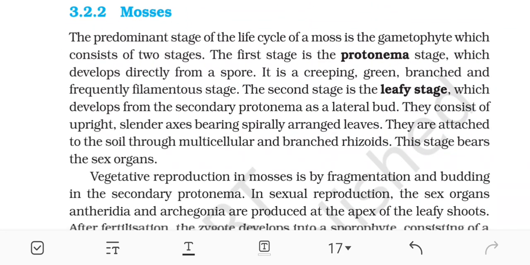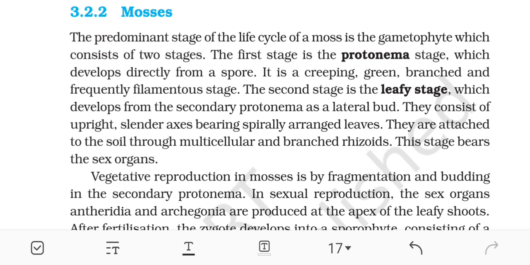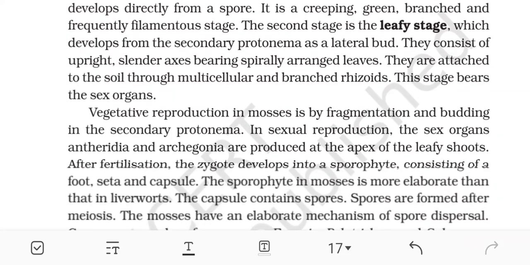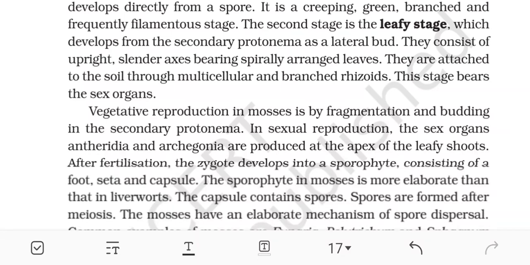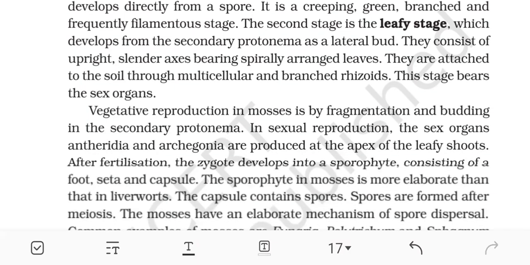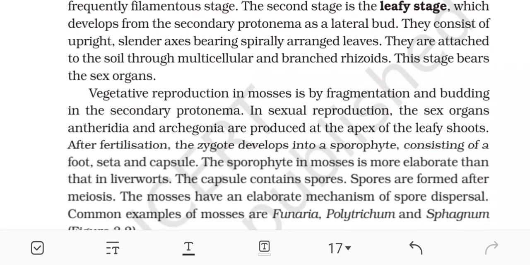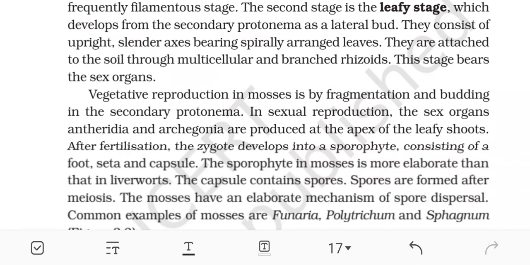3.2.2 Mosses. The predominant stage of the life cycle of a moss is the gametophyte, which consists of two stages. The first stage is the protonema stage, which develops directly from a spore. It is a creeping, green, branched, and frequently filamentous stage. The second stage is the leafy stage, which develops from the secondary protonema as a lateral bud. They consist of upright, slender axes bearing spirally arranged leaves. They are attached to the soil through multicellular and branched rhizoids.